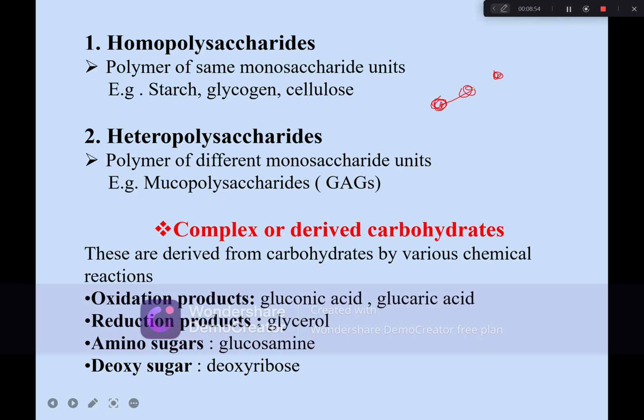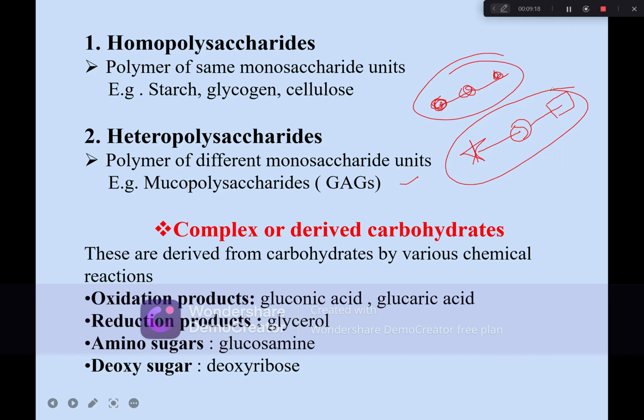If they are all the same, then it gives us a homopolysaccharide. On the other hand, this is one subunit, this is another subunit, this is the third subunit. If they are a polymer of different subunits, then it gives us a heteropolysaccharide. An example of this is GAGs. Different subunits, then it is a heteropolysaccharide. This combination may repeat after this, and so on.